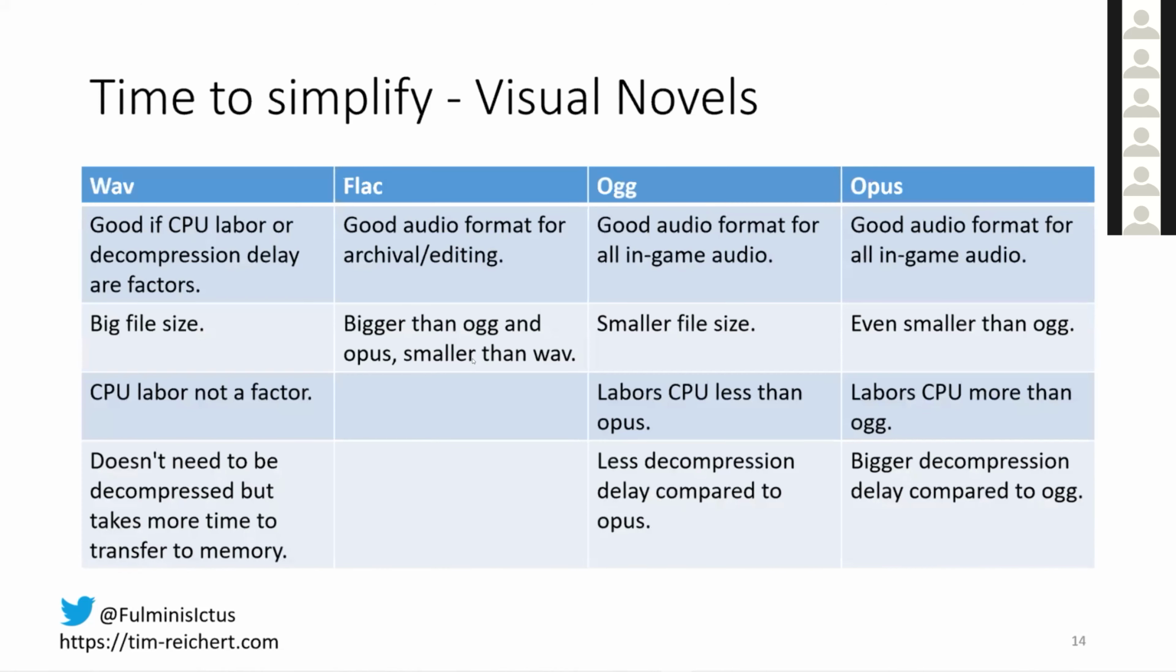So to summarize, WAV is great if you need to go easy on the CPU of the player. Flac is great for archiving. OGG and Opus are usually great for all in-game audio. Opus even better since it can save a lot of space. But if CPU labor or delay is a factor, then OGG is a great alternative. So all in all, Opus might be the best choice for many visual novels. This isn't true for all games, obviously.